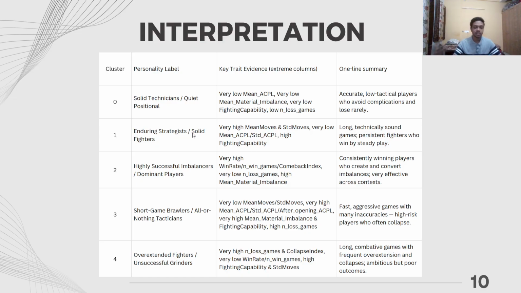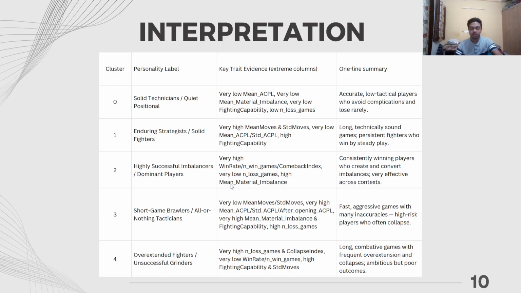There could be a second name given to it as well. You can name them solid fighters. But basically, the summary remains the same. They're long, technically sound games and persistent fighters who win by steady play. Similarly, for cluster zero, I've named it solid technicians. For cluster two, it's highly successful imbalancers.